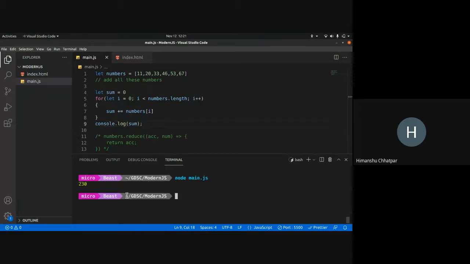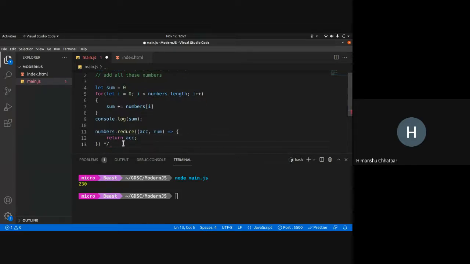So this is what the addition is. Now over here I have specified an initial value called sum. The initial value is 0. So what I can do is specify the initial value over here. After the callback function, I need to specify the initial value. So the initial value of the sum is 0.